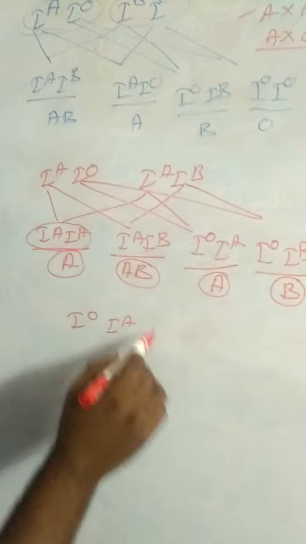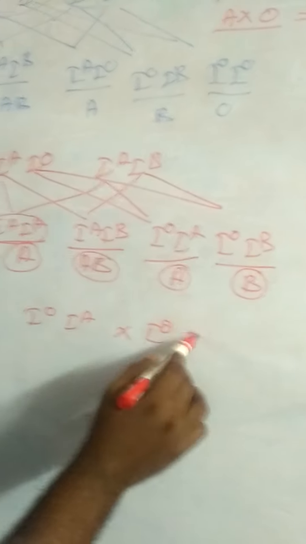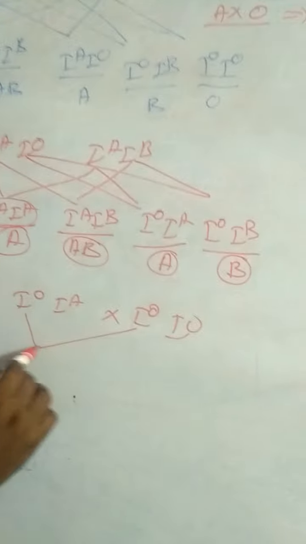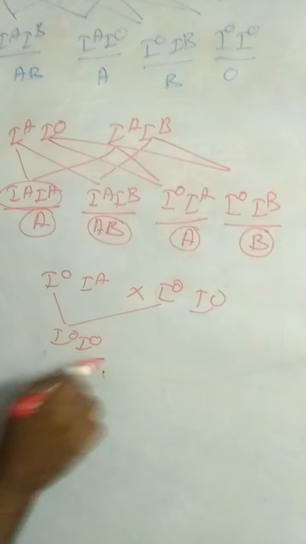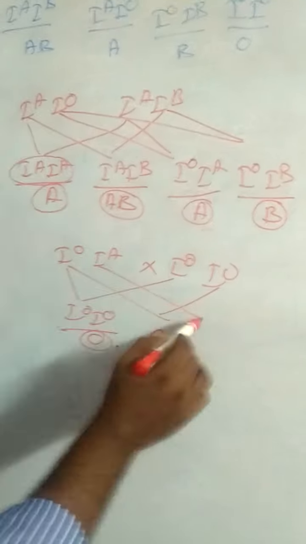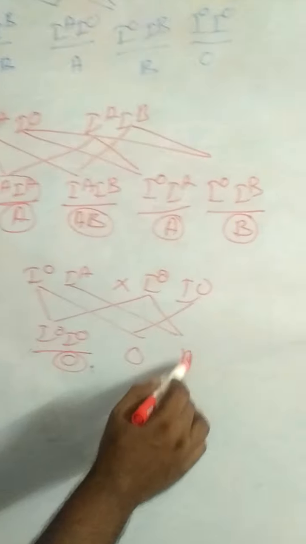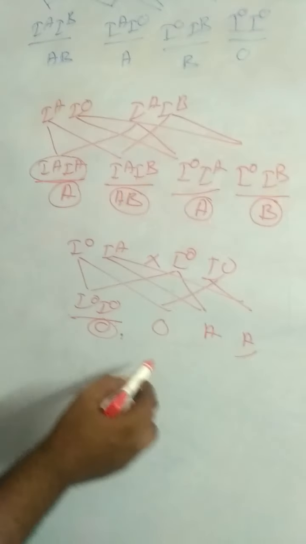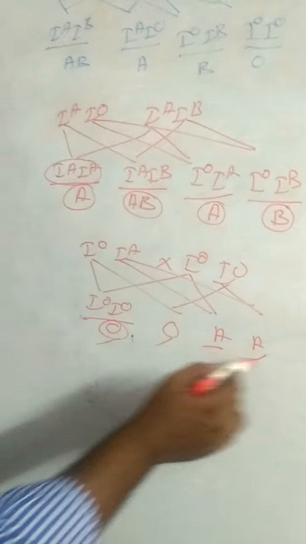A is heterozygous. IA IO into IO IO. So IO IO, this is O blood group. IO IO, also O blood group. IA IO, A blood group. IA IO, A blood group. So the result is 2 O and 2 A.